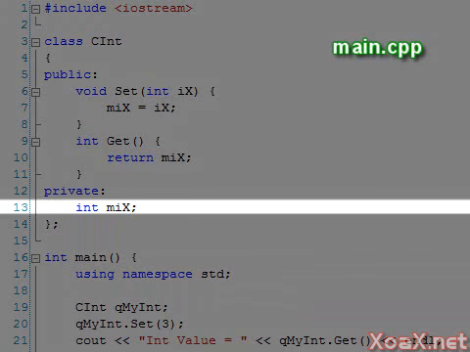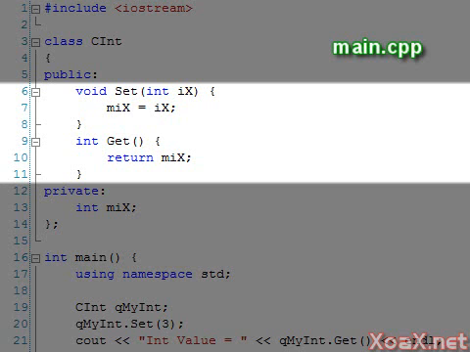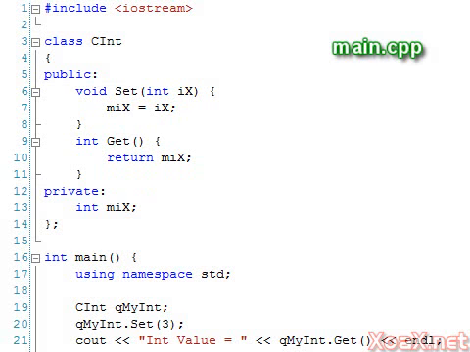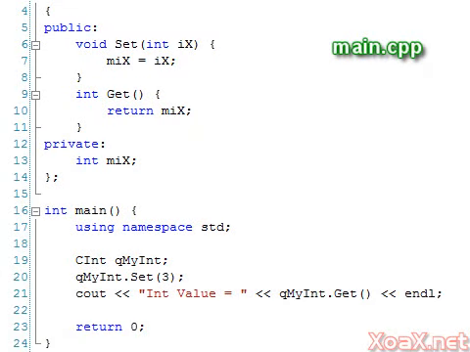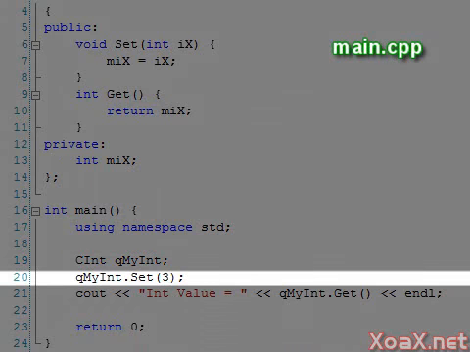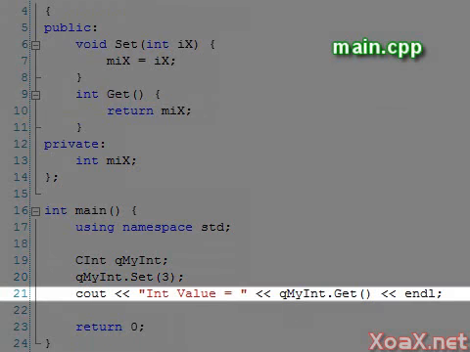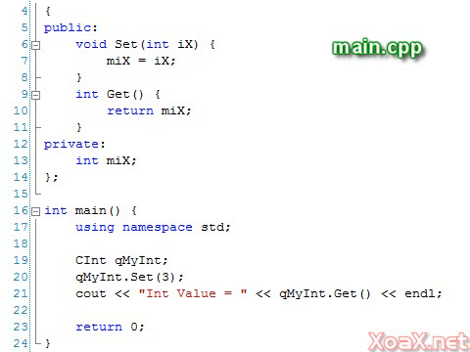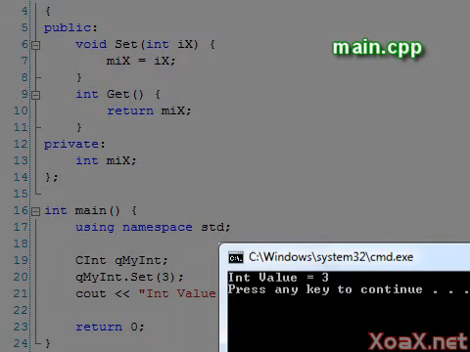This simple class contains an int member and has get and set functions. These functions are straightforward. In our main function, we create an int object. Then we call set to set its data member value to 3. After this, we call get. Executing the program, we see exactly what we expect. The outputted value is 3.